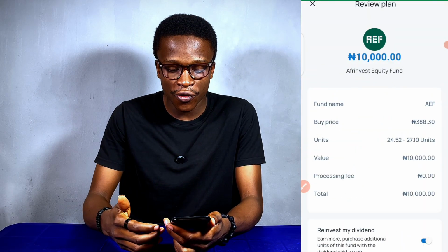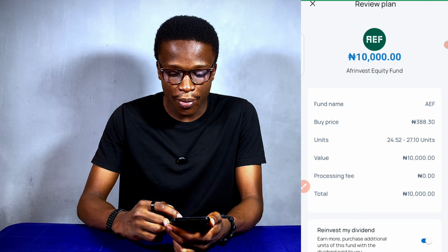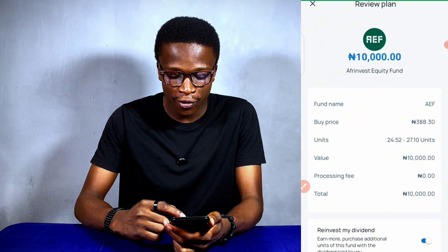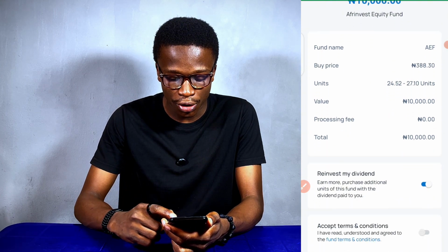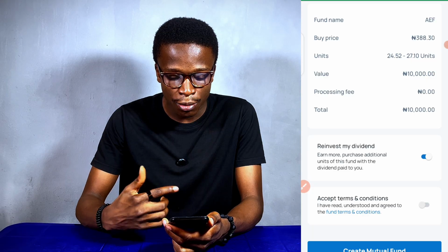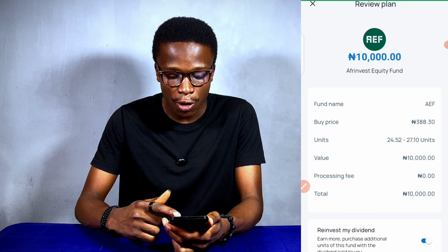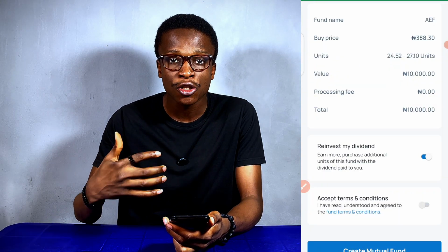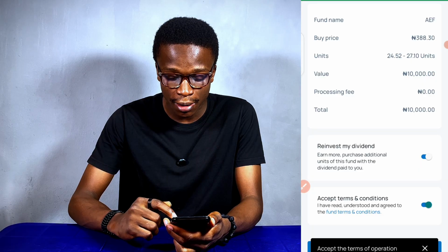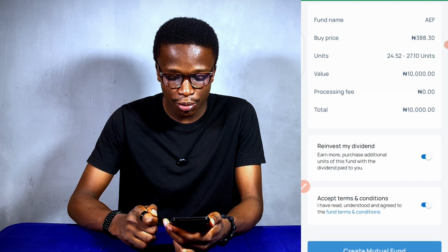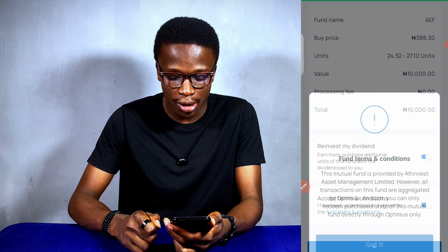Now this is the preview of the fund. This is the amount I'm buying it, 388 naira for one fund. So that's the price of the units for this mutual fund. So I'm getting about 24 to 27 units. Then there's reinvest my dividend. If I want to reinvest my dividend, that's your interest, you want to reinvest it. So I'll click on create mutual fund to accept the terms and conditions. You can see all the information, terms and conditions. I'll click on got it.